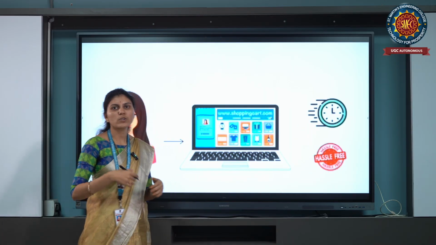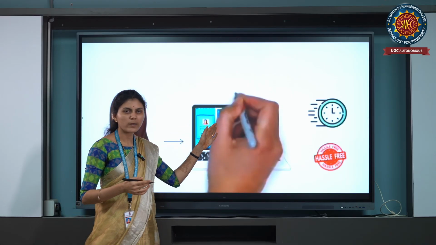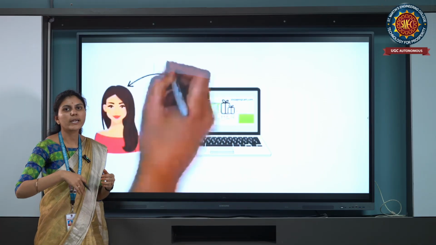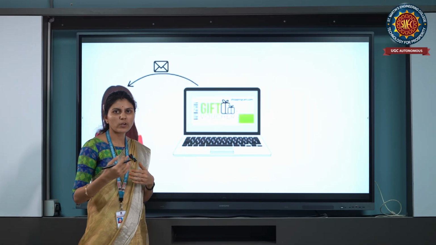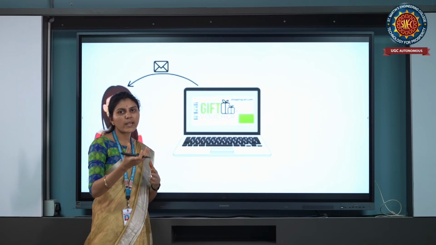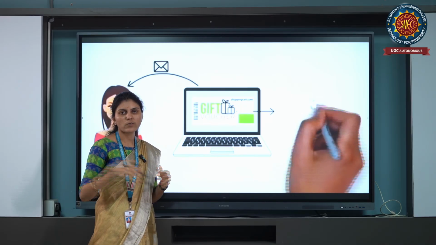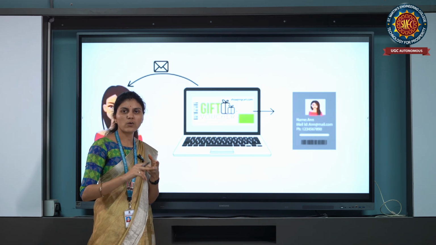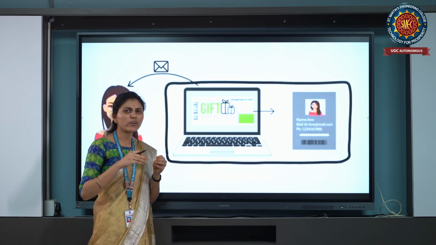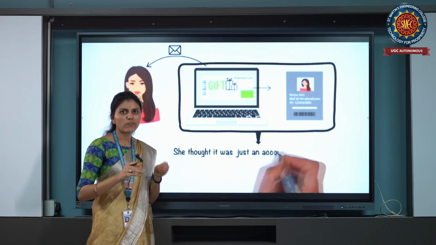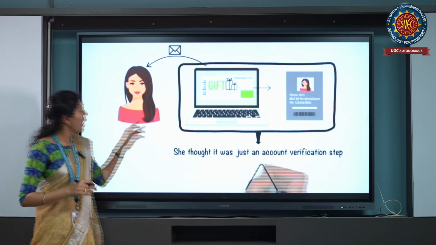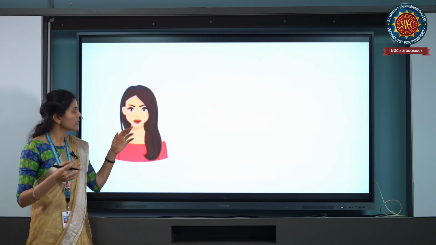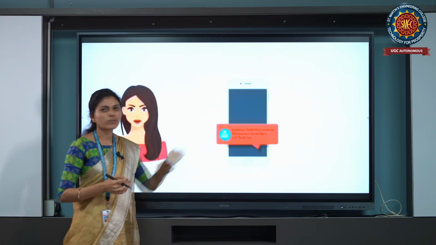She is always shopping online at www.shoppingcart.com. While we are entering into an application, wherever it may be, it takes information from us, like name, account details, PAN details, Aadhaar card details, bank details, everything. So Neha entered everything in that website.